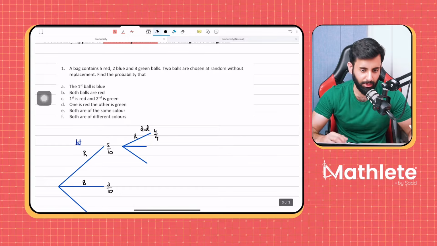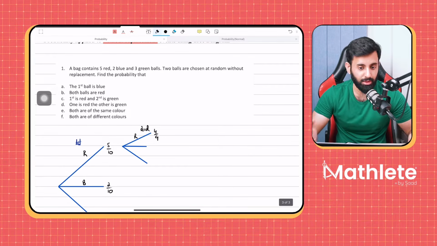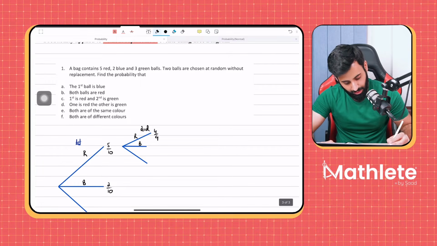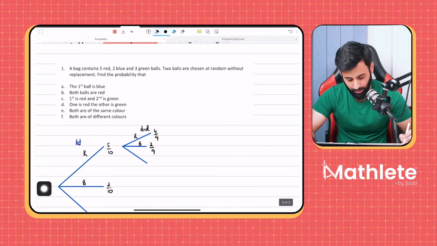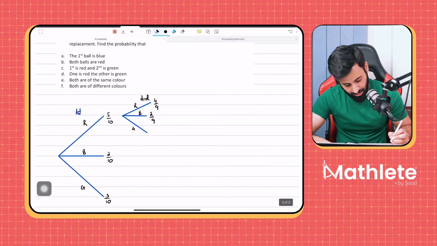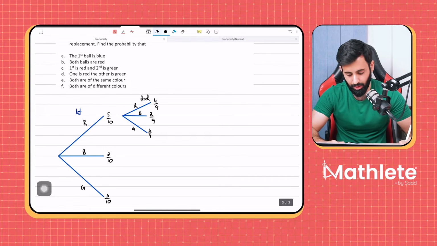You had 5 to begin with, now you've taken 1 out, so you have 4 red left. The total will also decrease. As far as blue is concerned, the number of blue marbles remains the same, but the total decreases. Likewise for green, the number remains the same, but the total goes down by 1.